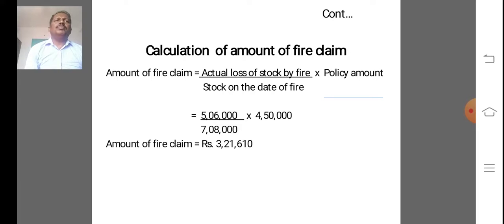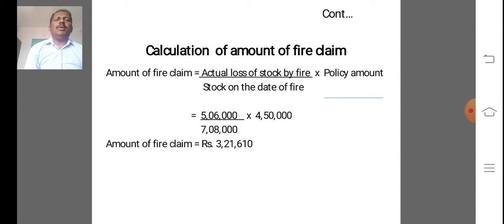Suppose in any problem, sales is not mentioned in the problem, but some information of debtors is given, then in that situation we have to prepare the sundry debtors account or total debtors account to find out the credit sales.